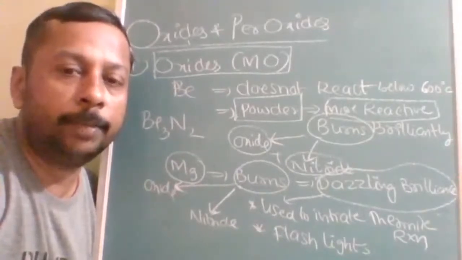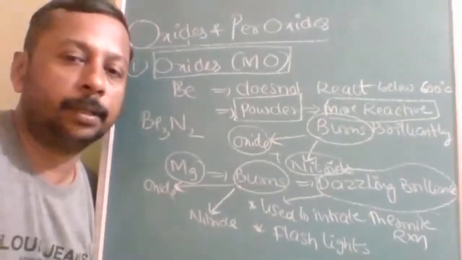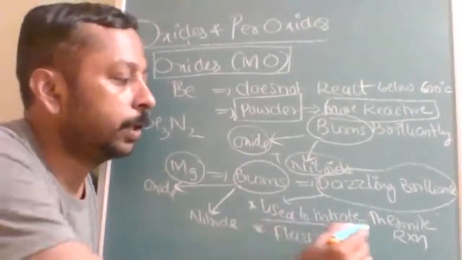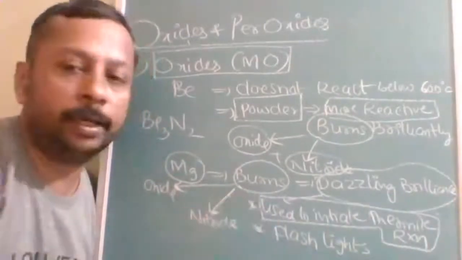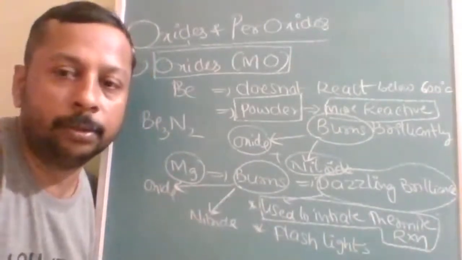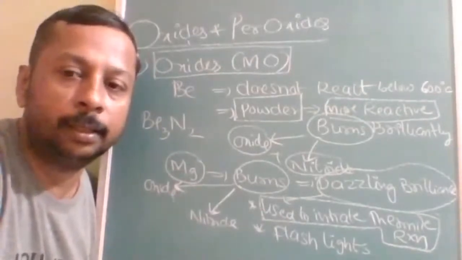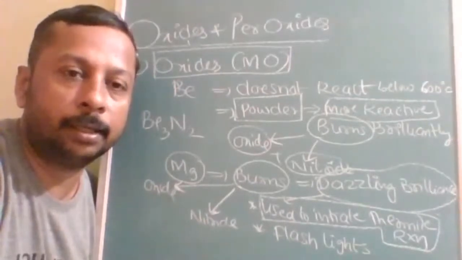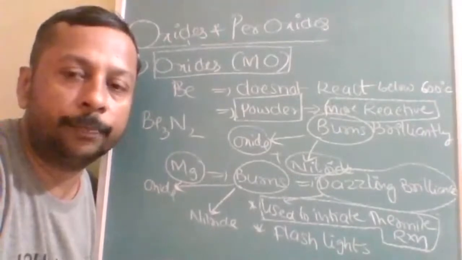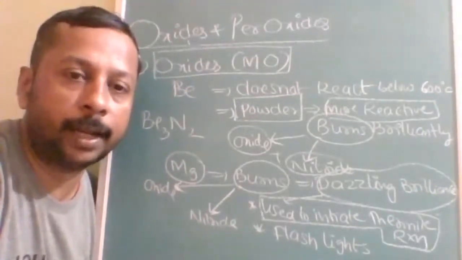Because of the low ignition temperature, it is used in the thermite reaction. The thermite reaction is used in welding or joining of train railings, the railway track.